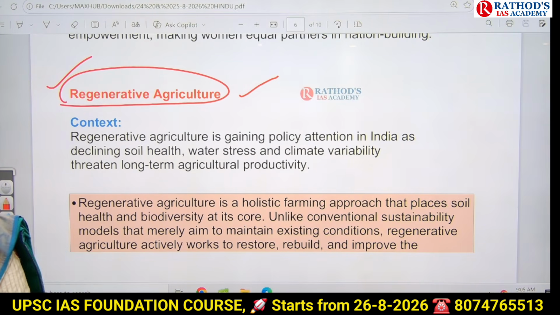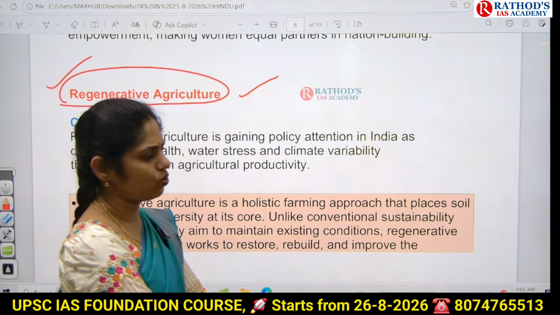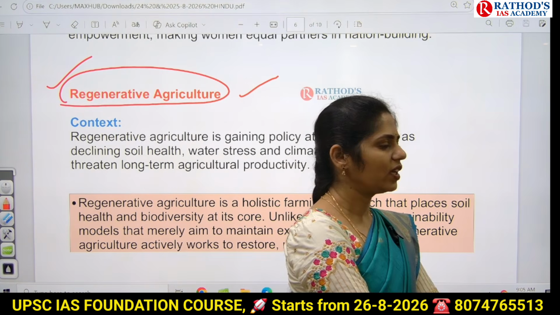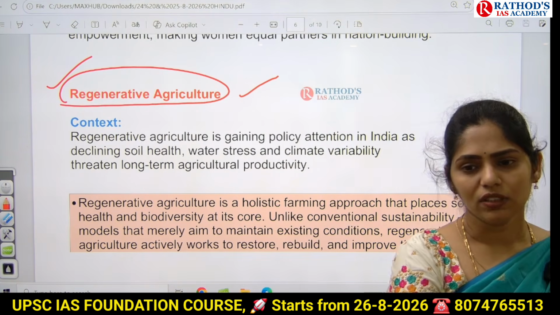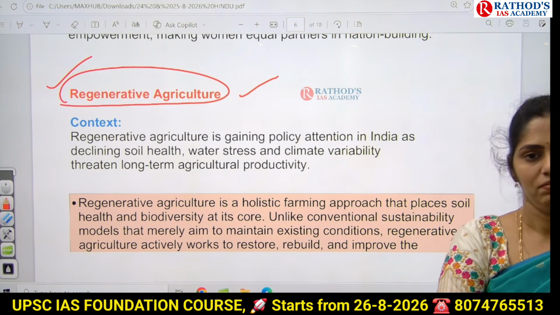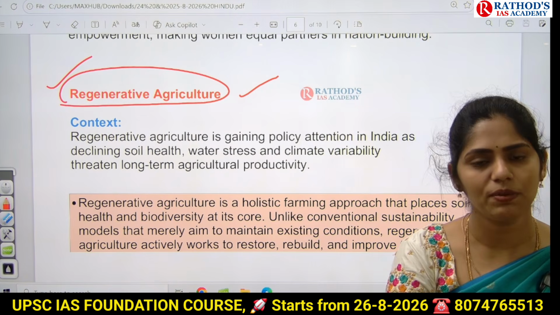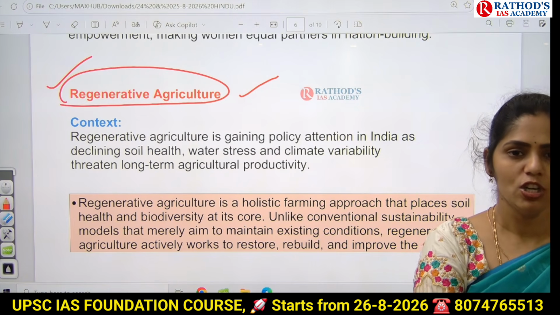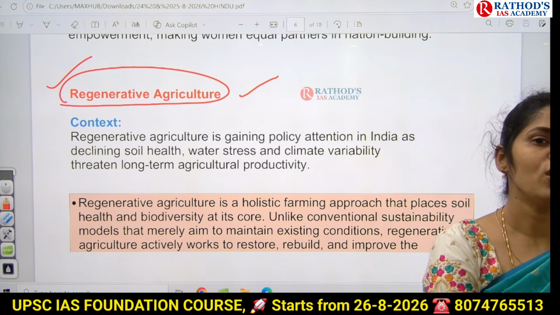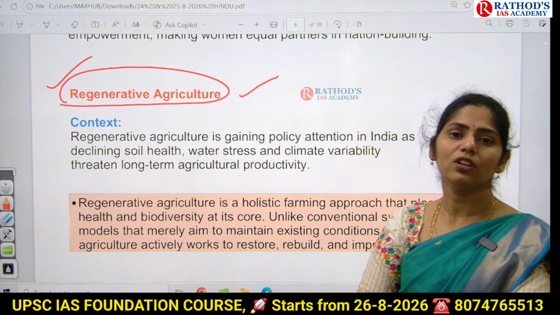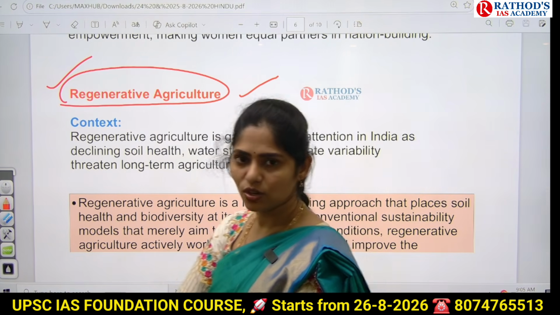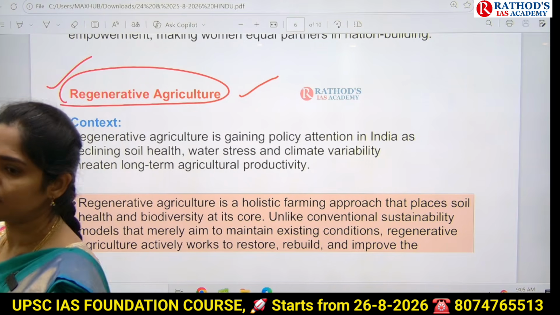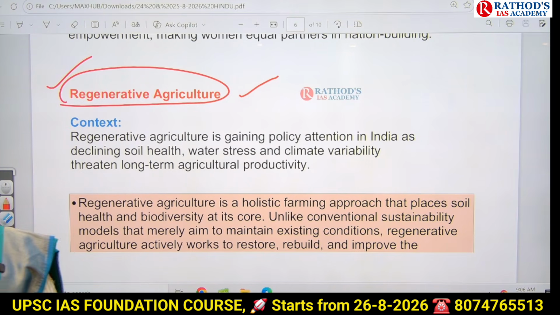In your mains, a question can be in this format. What is this regenerative agriculture? How does it work? What are its implications? Like that, a single line question is also a possible question in GS paper 3. So if you are getting this kind of new terminologies in use, for sure you need to know it. It is your responsibility to update yourself with the new terms which are there in the newspaper.